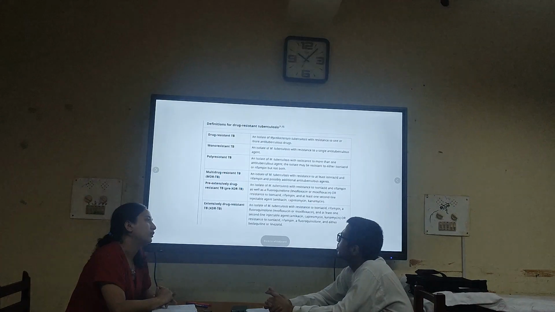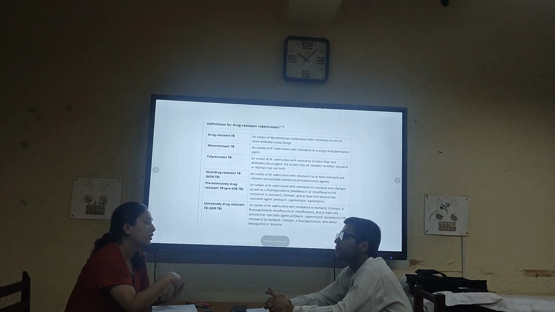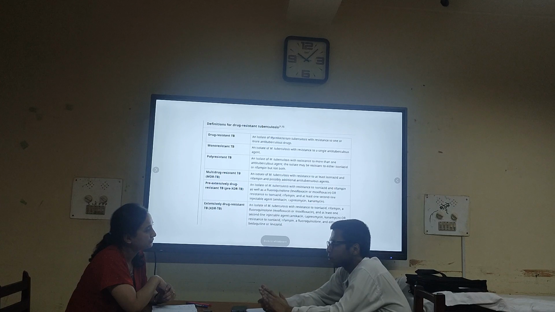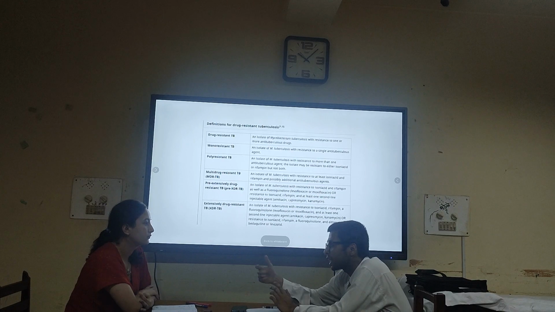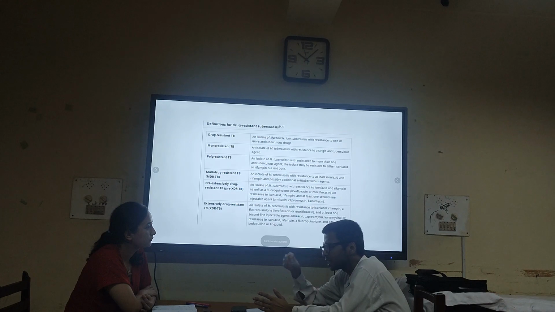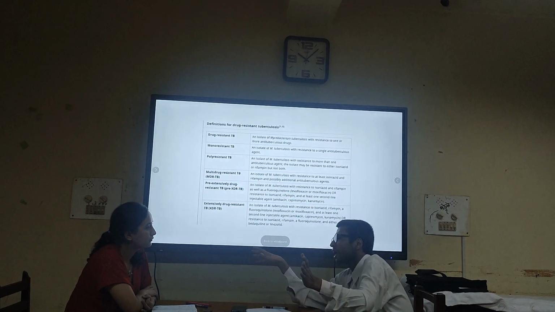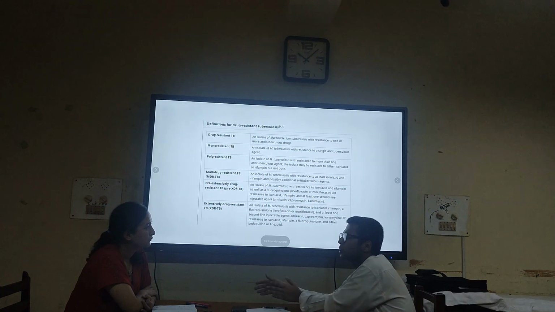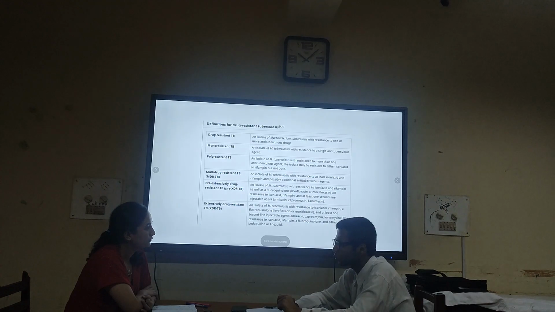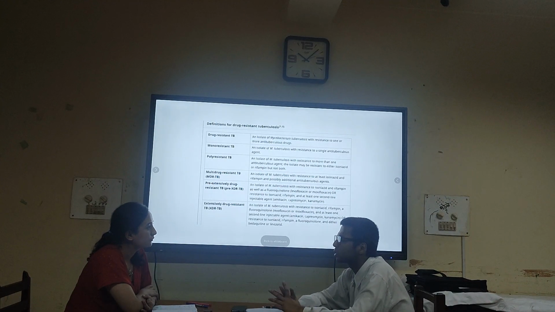So, Dr. Ranjit, can you please elaborate on what kind of patient, when do we suspect that the patient has multi-drug resistant tuberculosis? See, regarding this, we have to look at whether the patient has previously had tuberculosis, that is, whether it is a relapse case. Sometimes patients have multiple episodes of tuberculosis. Even if you treat for 6 months, the patient is alright for 2 or 3 years, then again has tuberculosis, and is again treated for 6 months, and again has tuberculosis. In those types of relapse cases, we have to suspect resistance, MDR tuberculosis.